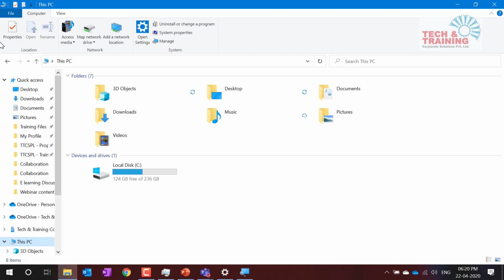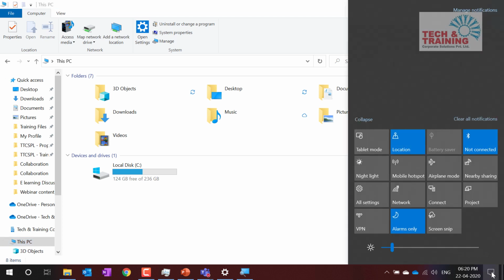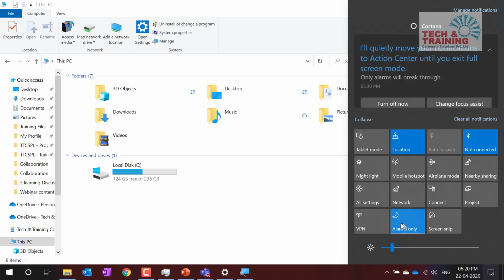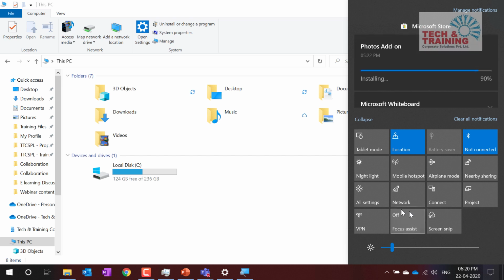One more feature that I'd like to show you about the presentation. See, when you give presentations, some notifications come on the screen, and those notifications at times disturb us while giving the presentation. What you can do is, at the bottom right corner, you have the notification panel. See, it says 4 new notifications, but it has not shown even a single notification because I'm giving the presentation. You can click there, and there is an option which says focus assist. Do you see this, alarms only? This is nothing but focus assist.